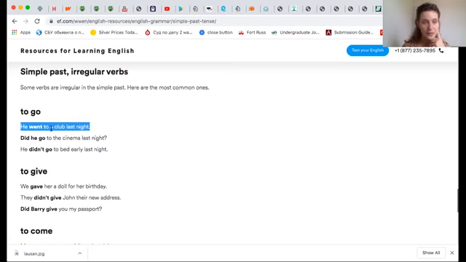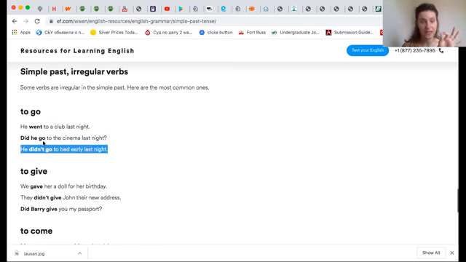Let's see an example. He went to a club last night. So only in positive sentences you have to use this form, went. In negative sentences and in questions, you still have to use the form go. So in negative sentences and in questions, you follow the rule. You follow the same rule with the rest of the verbs.